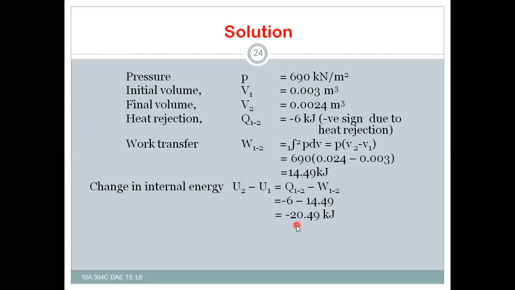Then you will get minus 20.49 kilojoules. The negative sign indicates a decrease in internal energy. That means in order to do the work, whatever energy is present in the system is utilized to perform some amount of work, so the internal energy decreases.